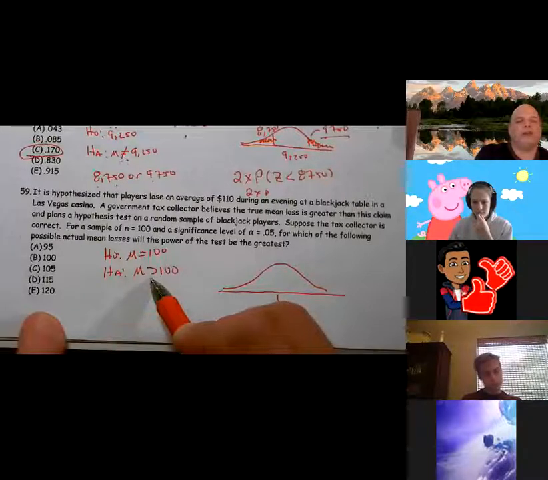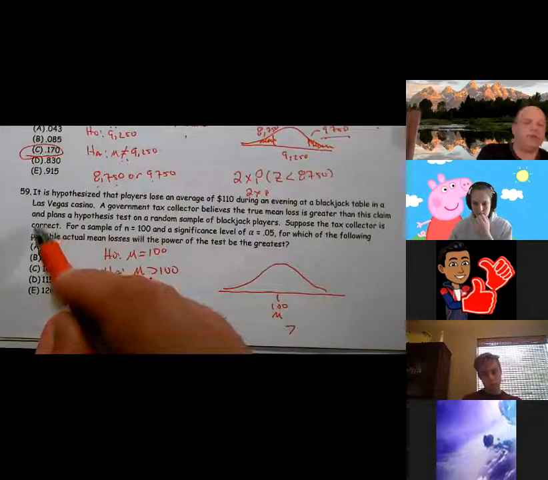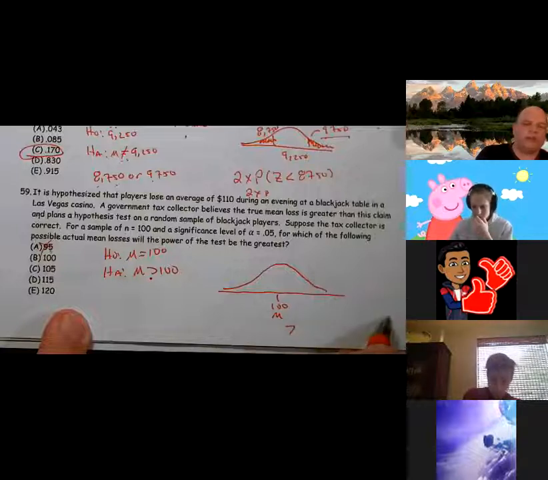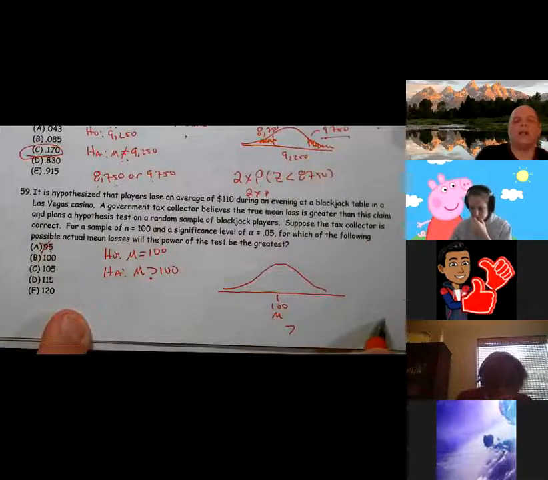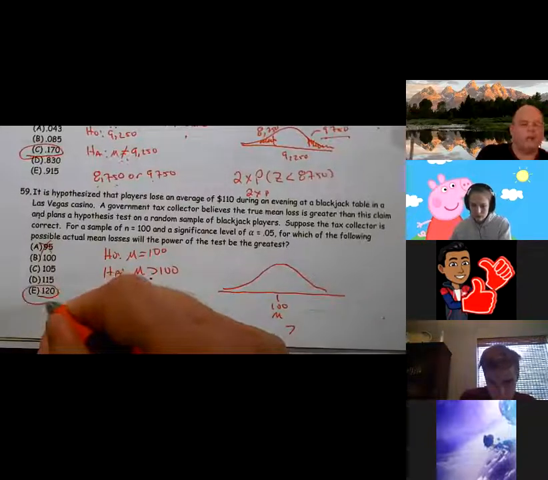So I need to follow the direction of the inequality, which means this goes away. I don't care if it was 85 or whatever. As I move this way, because I have to move in the direction of the inequality, power increases. And it goes like this.